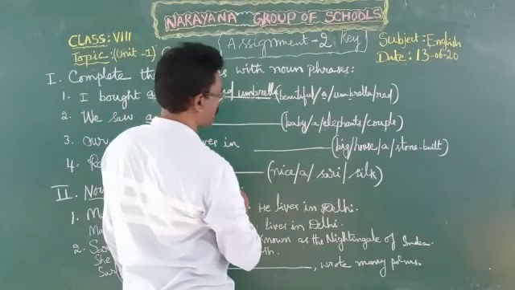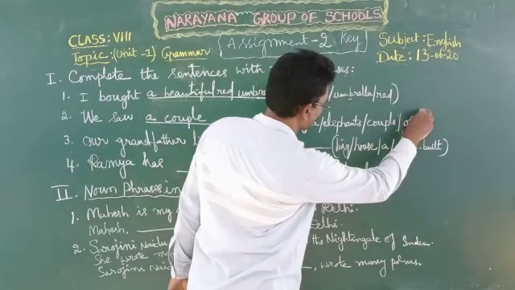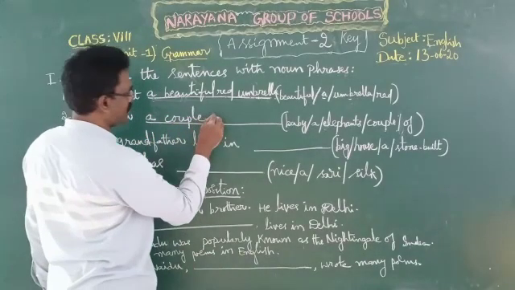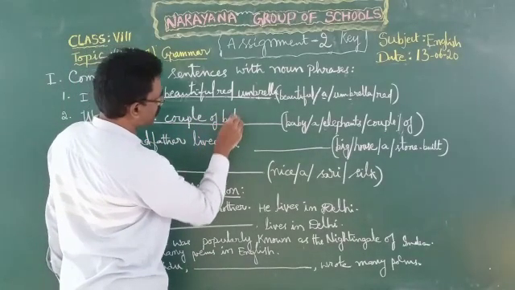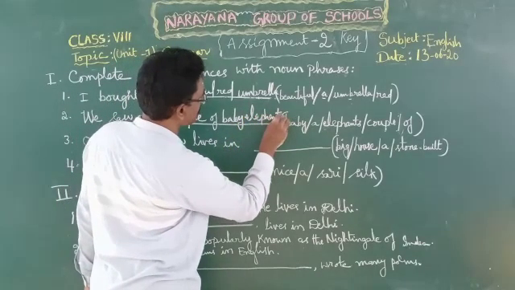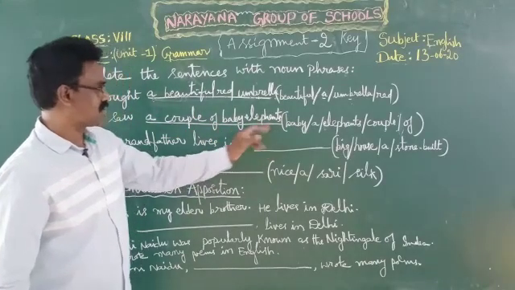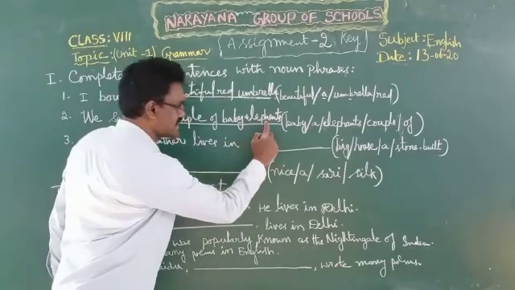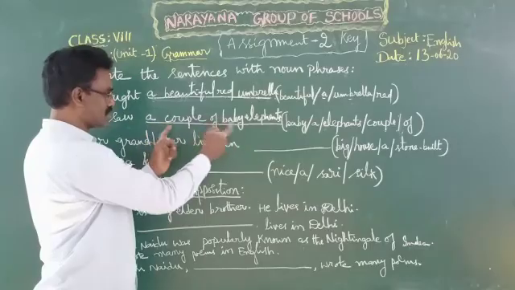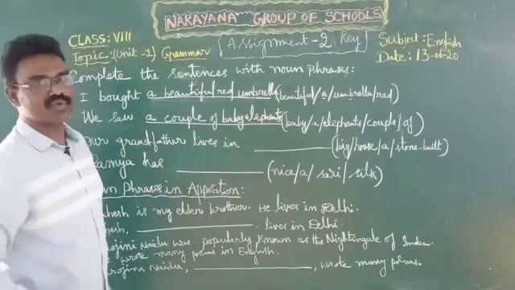We saw a couple of baby elephants, right? So here elephants is a noun, and this noun is qualified by these words, the words which are used before this noun. That's why it is a noun phrase.